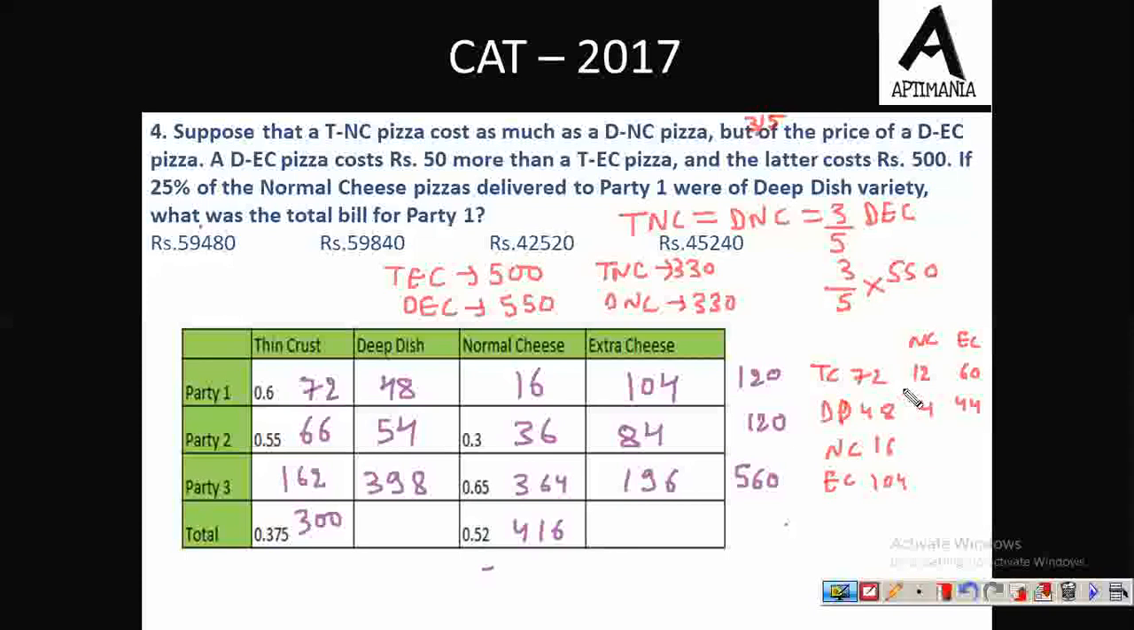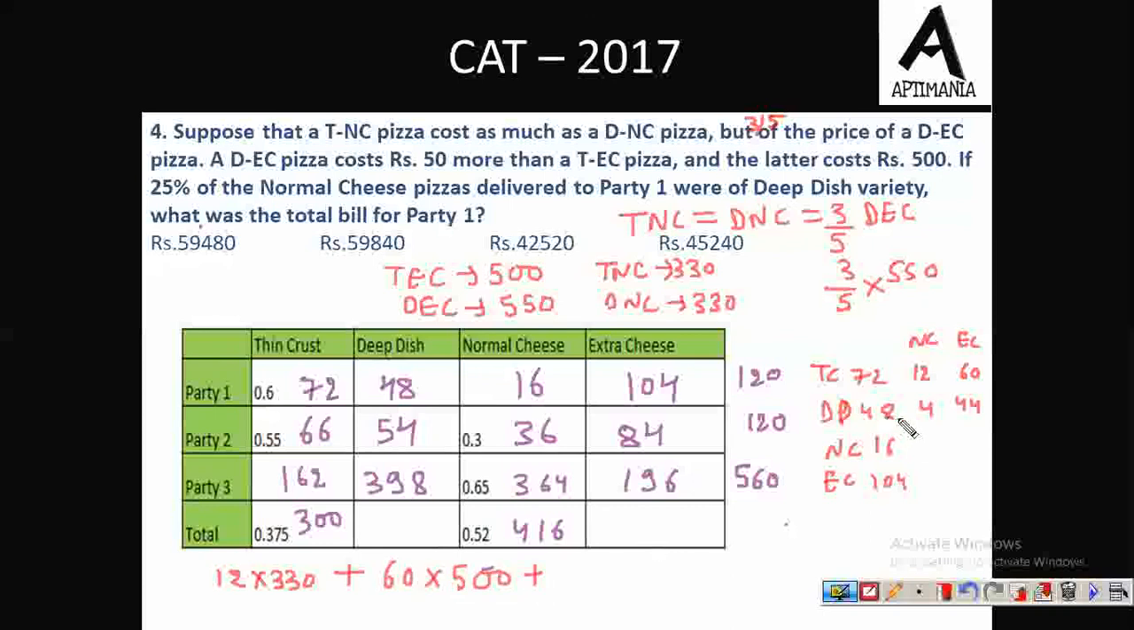So now we need to find the total bill for party 1. So 12 TNC, thin crust with normal cheese. So 12 TNC will make it 12 into 330 because 1 TNC costs 330 rupees. Then 60 TEC. Why TEC? Thin crust with extra cheese. So 60 and the price of TEC is 500 rupees.